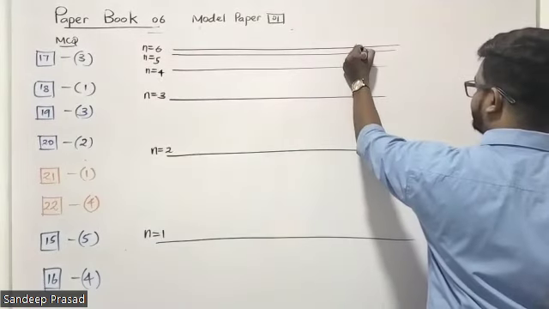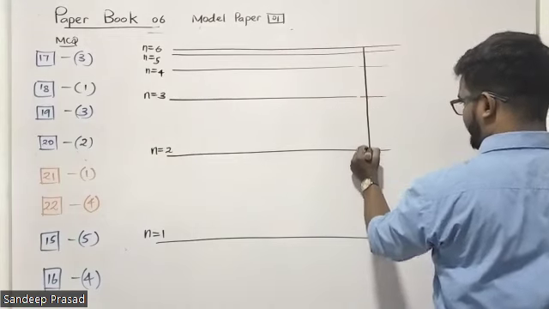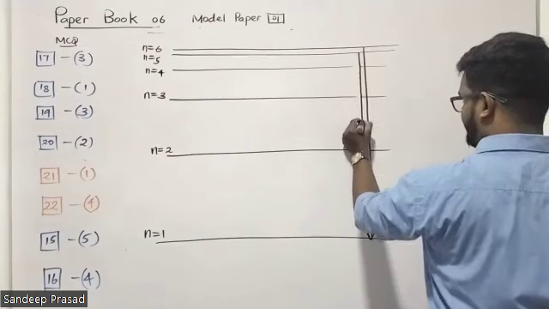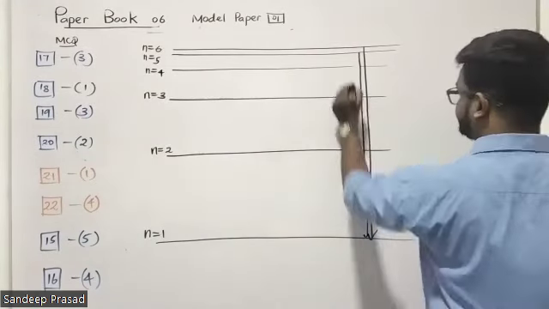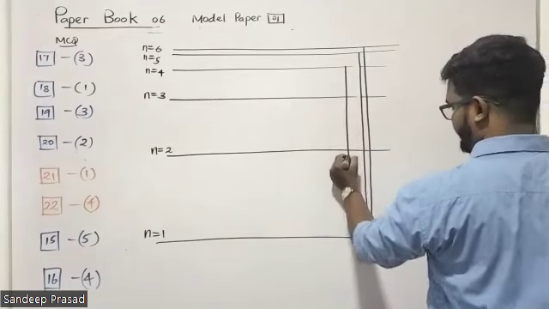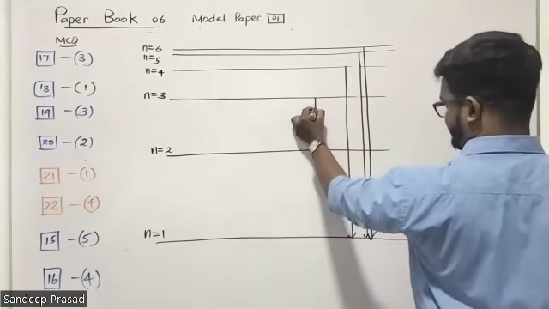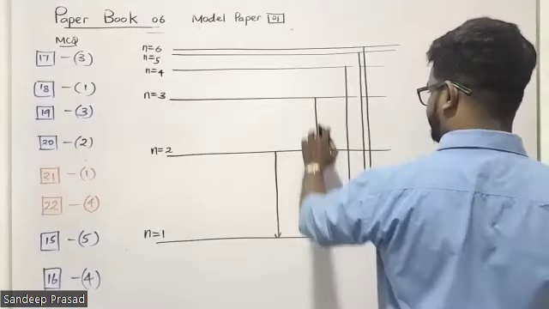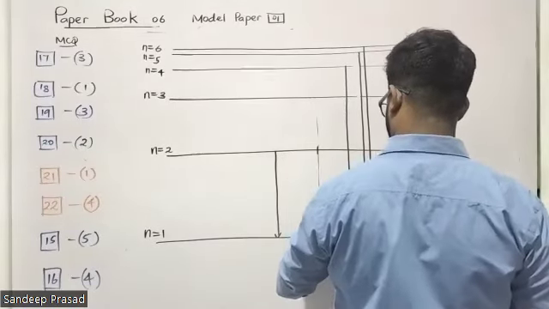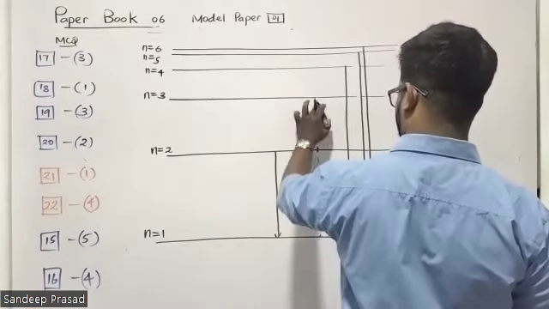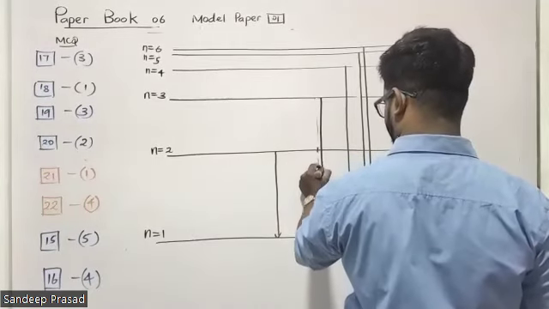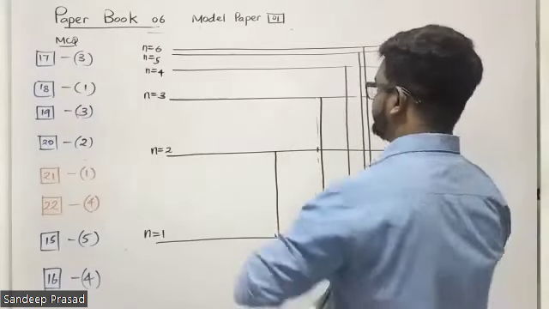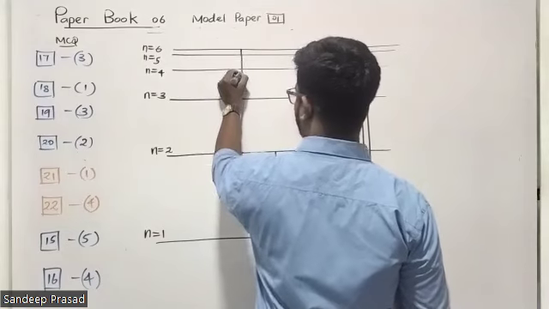We know that the Lyman series is obtained when the electrons are falling to the first principal energy level. So this is the Lyman series. The Balmer series is obtained when the electrons are falling to the second principal energy level.